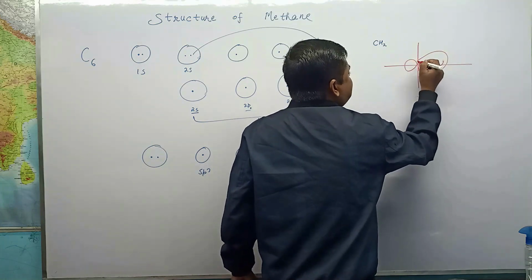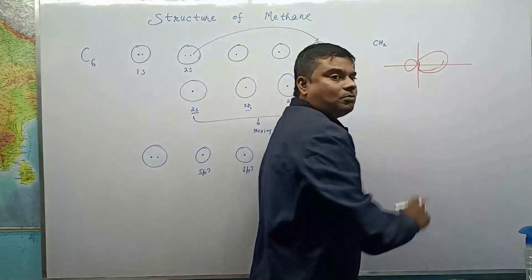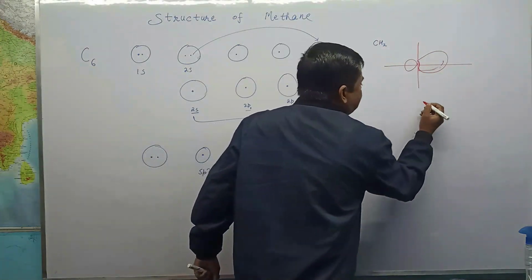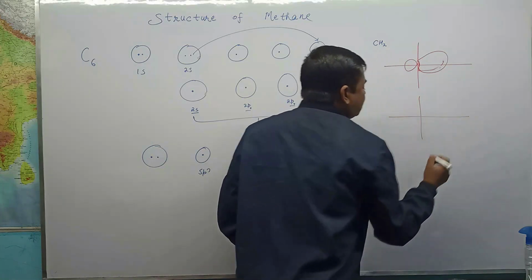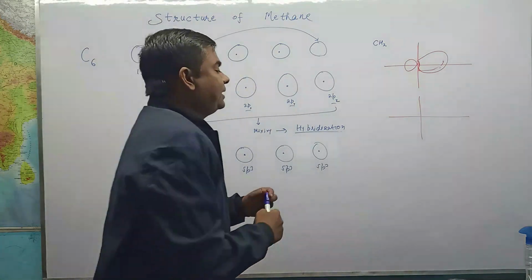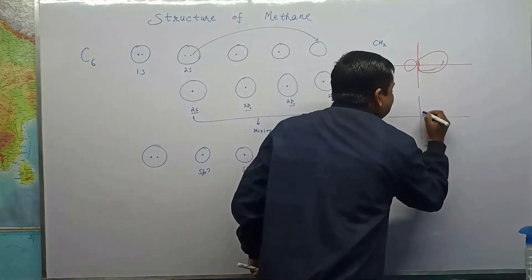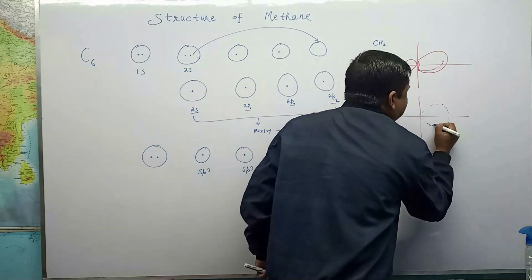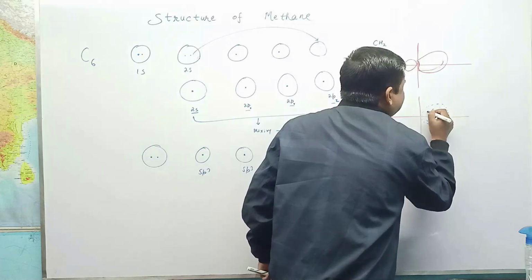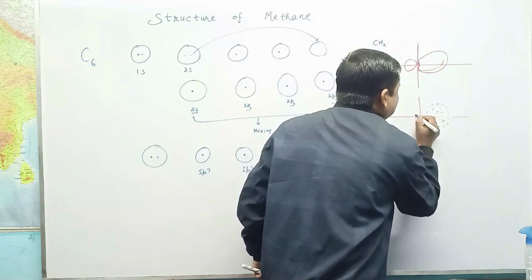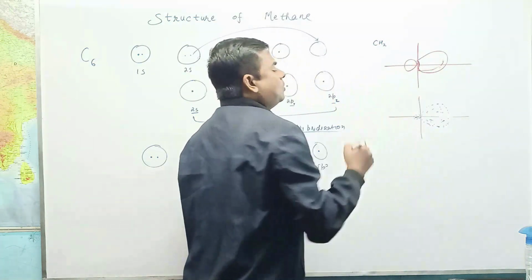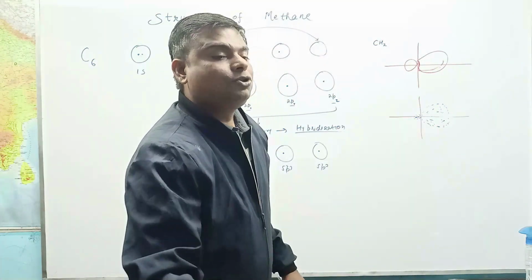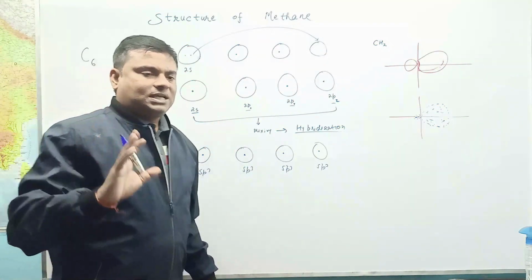This is sp3. This is the smaller lobe, and this is the larger lobe. If we denote it as an electron cloud, we can write it like this. Very important: the electron cloud is important because these electrons are moving. This is the electron cloud. This is the smaller lobe, and this is the larger lobe. So sp3 has 2 lobes, as you understand.